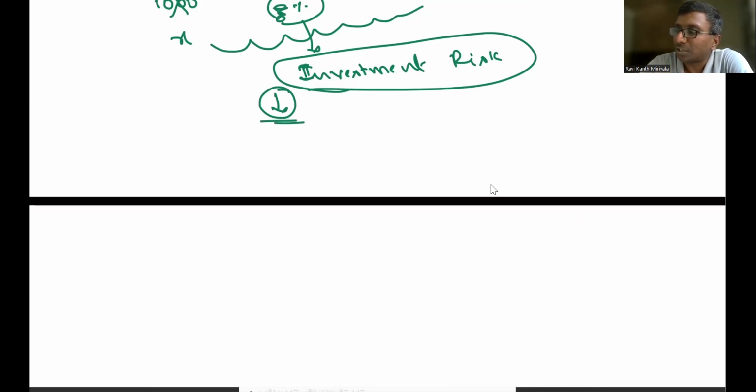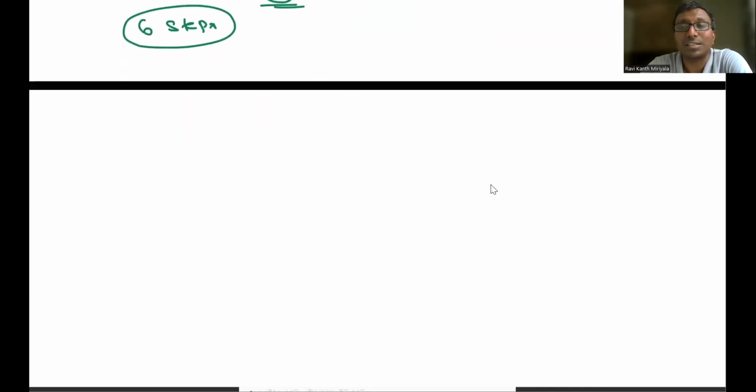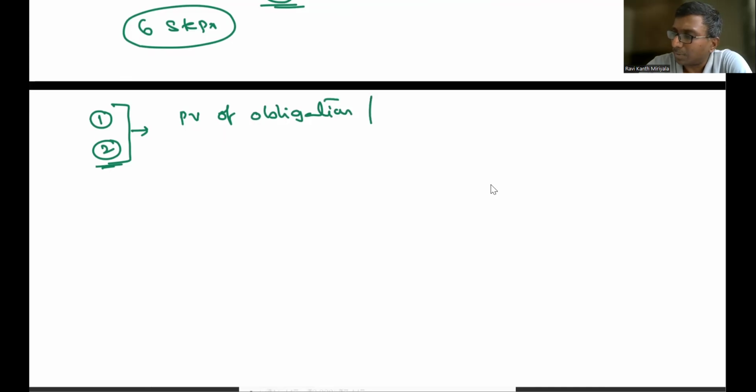So what do we do? Generally, we complete this entire discussion of calculations in 6 steps. What is the first step? First step and second step both are interlinked actually. It's simple, my dear. Whatever the present value of obligation, I'll say present value of obligation. That is, in the sense, present value of provision for gratuity. Present value calculation.